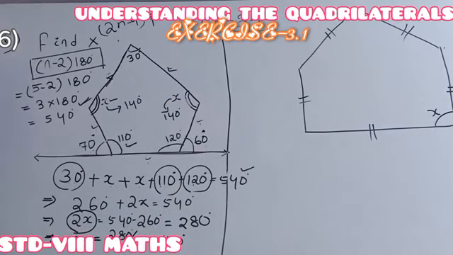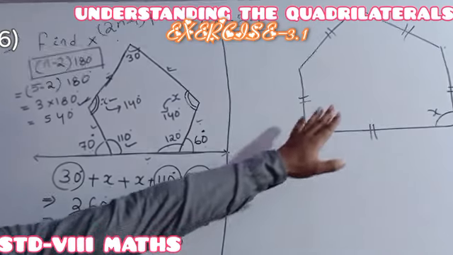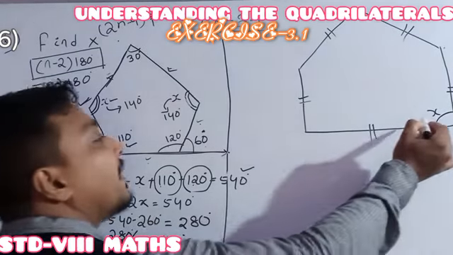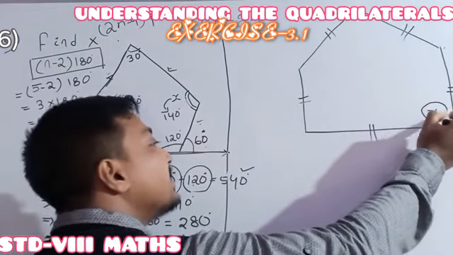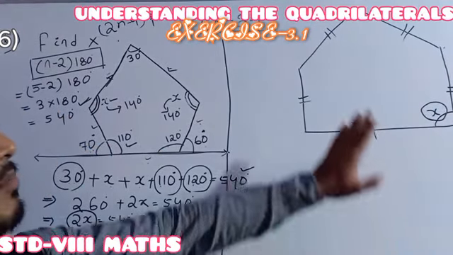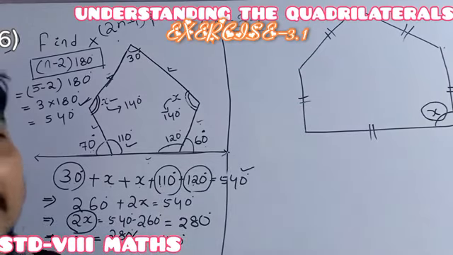Remember one thing: whenever the unknown is asked, you always have to try to formulate an equation. And you know very well, whenever we solve the equation, we can find the value of the variable. Understood? In the same way, we just have to solve this one. See, here also you just have to find the value of x. x means one of the interior angles of the pentagon, but here it is particularly a regular pentagon.